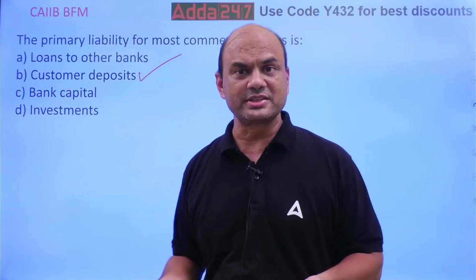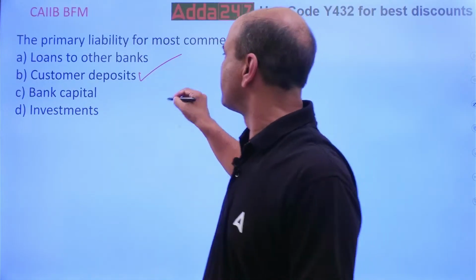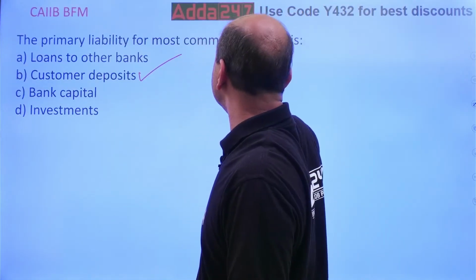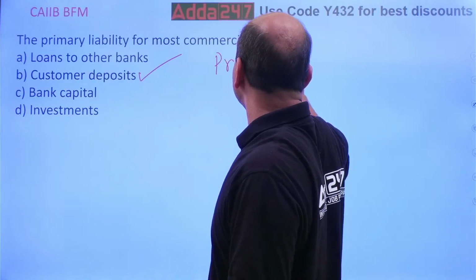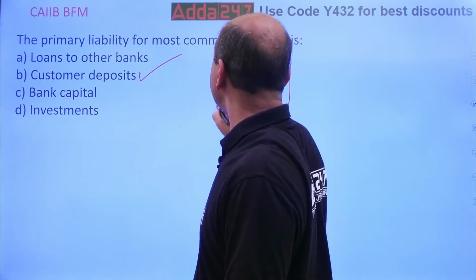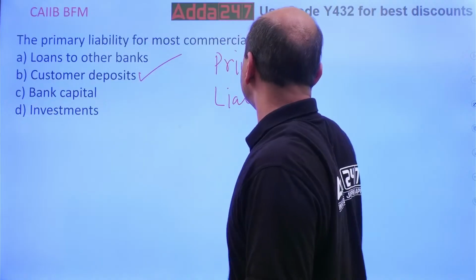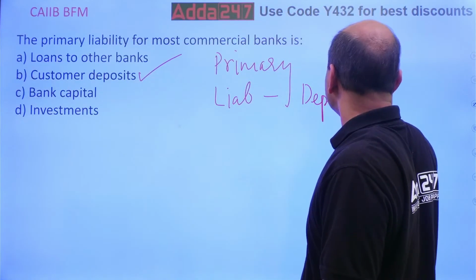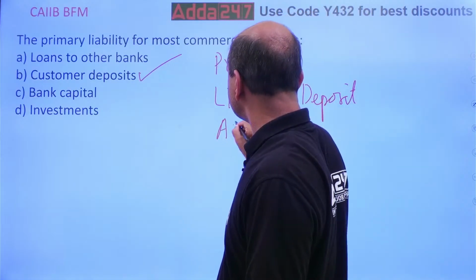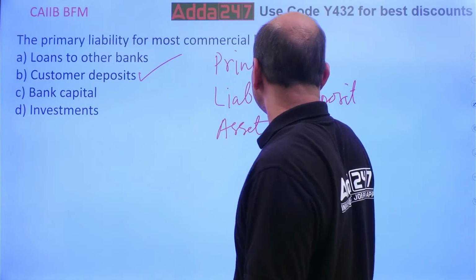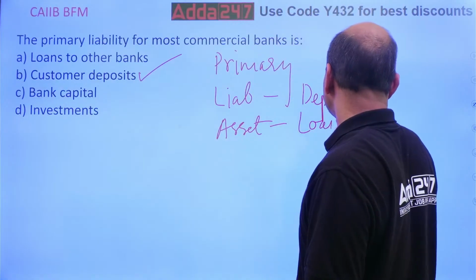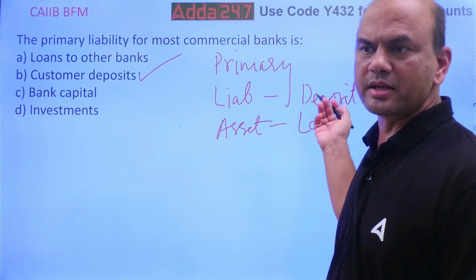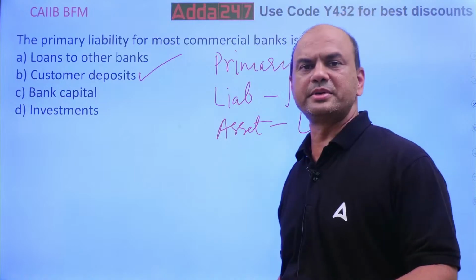That is the main business, right? Let me write it here: primary liability is my deposit, and primary asset is my loan. That is my business, taking the deposit and giving the loan. That is my banking business.